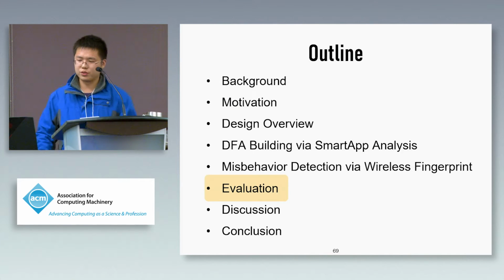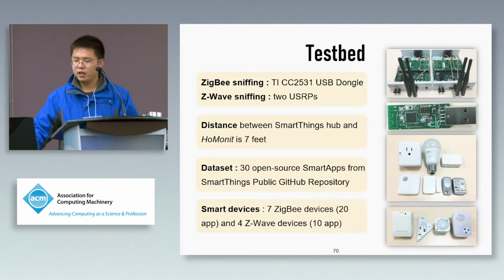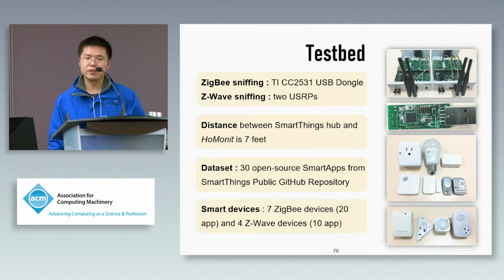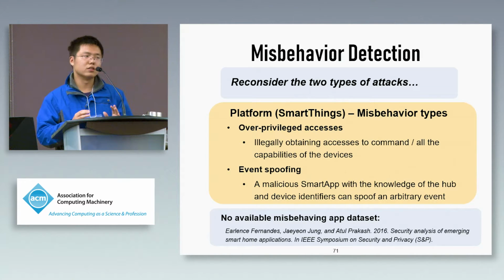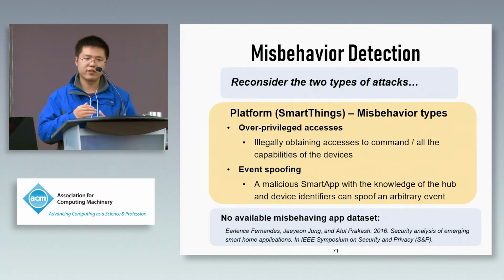Now I will briefly show the evaluation results. In our evaluation, we chose 13 open source SmartApps from SmartThings, 20 apps employ Zigbee devices, and 10 apps employ Z-Wave devices. And we evaluate the misbehavior detection performance for overprivileged accesses and event spoofing respectively. Since we noticed that there is no available public misbehavior app dataset, we needed to build the misbehaving SmartApps according to the Fernandes way.